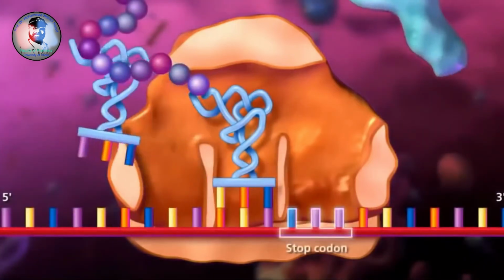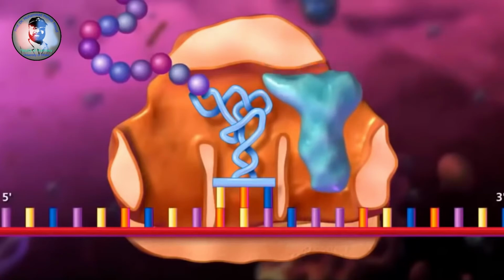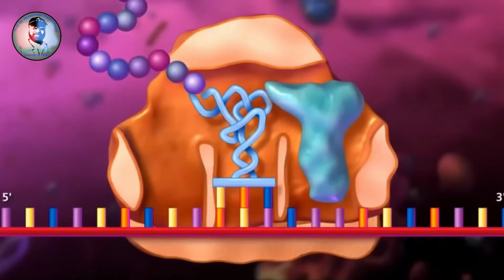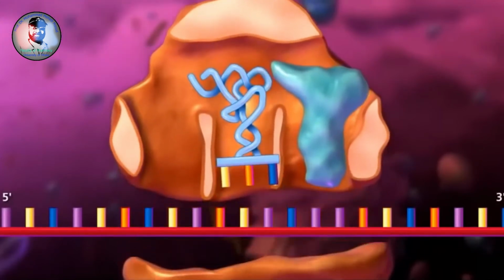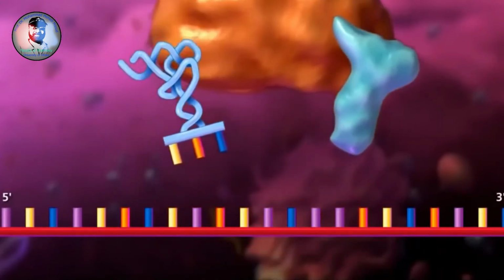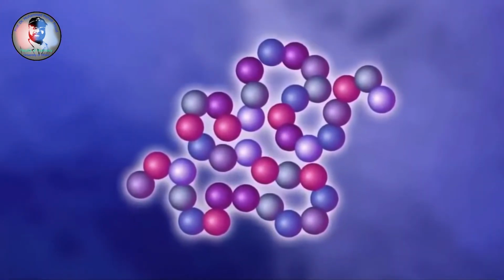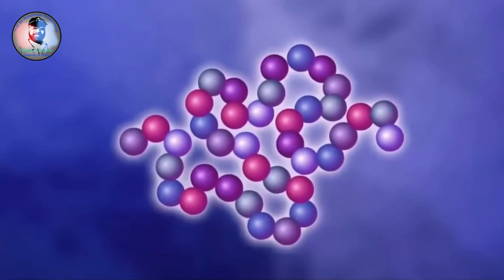A release factor binds to the A site at a stop codon and the polypeptide is released from the tRNA in the P site. The entire complex dissociates and can reassemble to begin the process again at initiation. The purpose of translation is to produce polypeptides quickly and accurately.